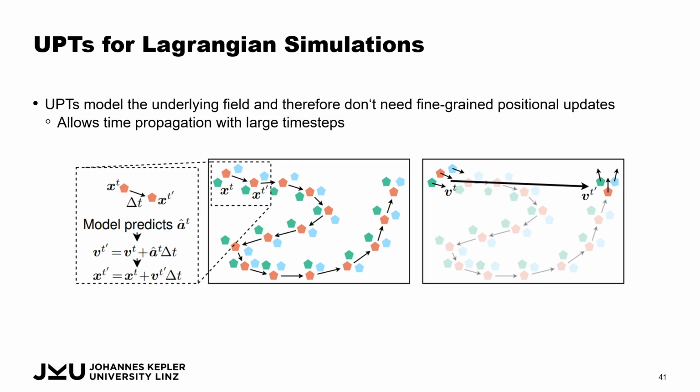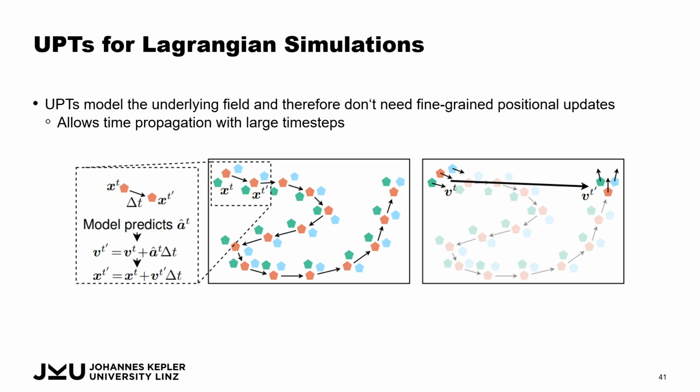Whereas in UPT, we simply model the underlying physics and the underlying velocity field, which allows much larger timescales that we can propagate forward because we don't need to track these individual particle movements, but we are more interested in the macroscopic fluid velocity or particle velocity field.